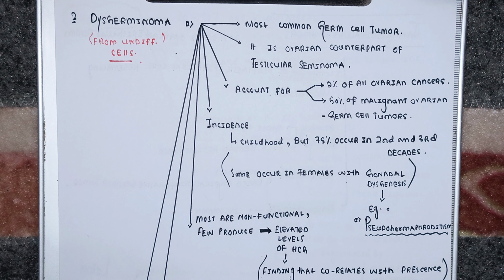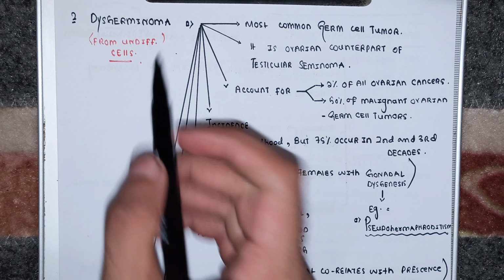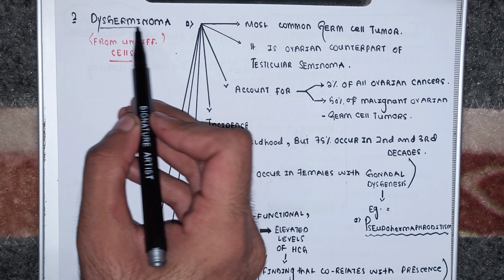I have started delivering the germ cell tumors in the part 1 video, and this is the part 2 video of the germ cell tumors. In part 1, I delivered the teratomas, and now in this part, I will deliver the dysgerminoma and the yolk sac tumor.